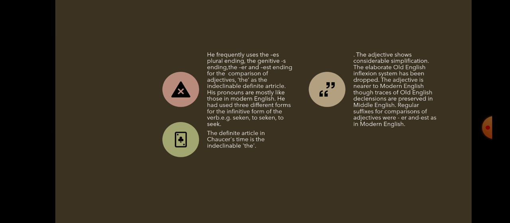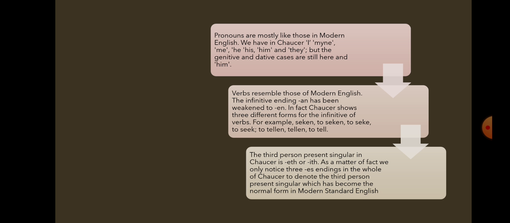And the last one is the usage of er and est to show comparison of adjectives. That is er for comparative degree and est for superlative degree. It's the same as that of modern English.